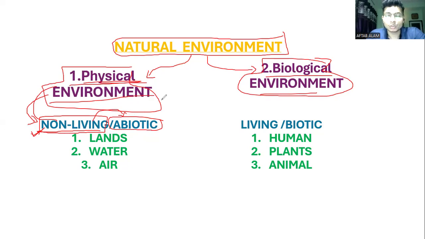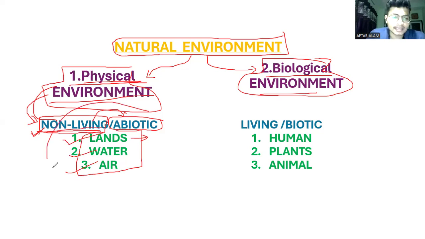Those elements which make up the environment and don't have any life are called the physical environment. The best examples are land and sea. There is no life on the land, right? Water, air, all these are abiotic, or we can say non-living elements, and all these are part of the physical environment. And the physical environment is a part of the natural environment, and the natural environment is a part, or we can say a component, of what? Yes,